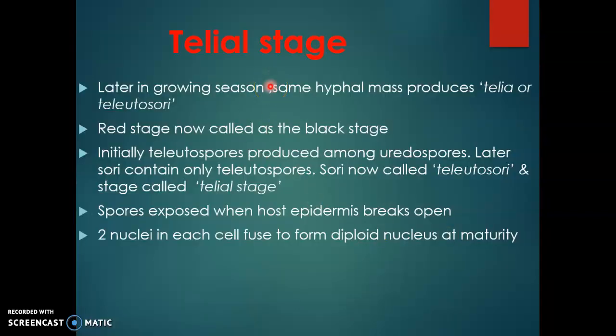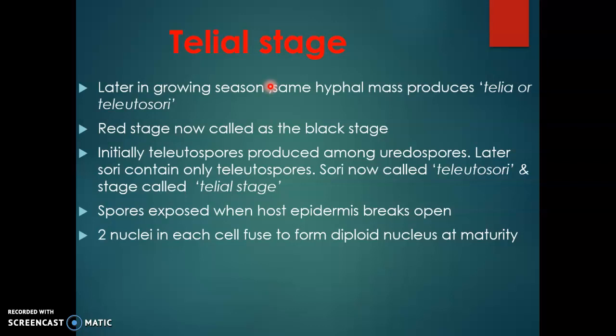And the second phase is the telial stage. Later in the growing season, the same hyphal mass produces telia or teliosori. This stage is known as the black stage. So the red stage is the uredosorus stage and the black stage is the telial stage. Initially, teliospores are produced among urediospores. Later, the sori contain only teliospores. Late in the growing season, we can see the teliospores in the sori. The sori are now called teliosori and the stage is known as the telial stage.